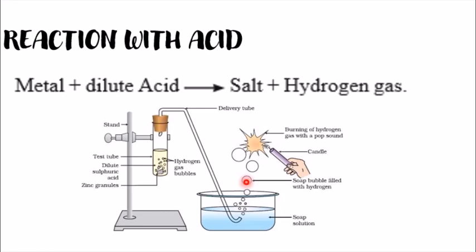Now how to test it? We will use a candle here. When you bring a lit candle to that soap bubble, you will hear a popping sound. This shows that it has hydrogen gas in it. So from this we can know that when metals are treated with acids, they produce hydrogen gas.